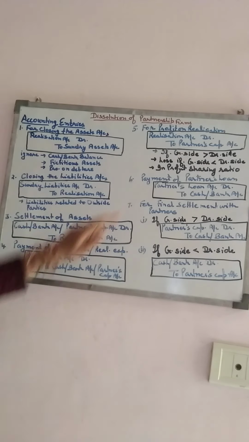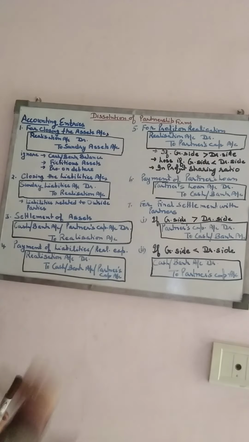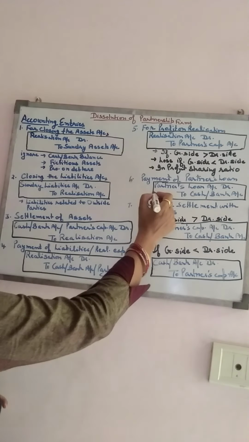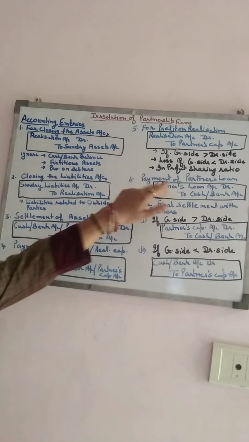Then if any partner's loan is given in the balance sheet, we have to prepare the partner's loan account. Firstly, we transfer that loan to the credit side of the partner's loan account. Then for the payment, the entry will become partner's loan account debit to cash or bank account.